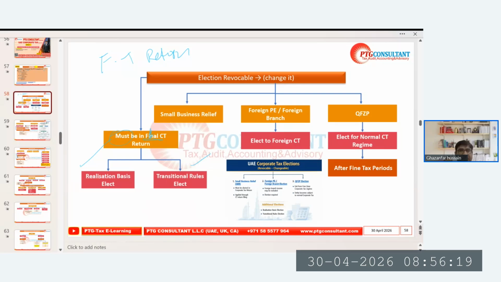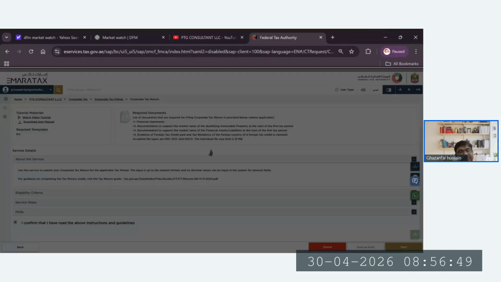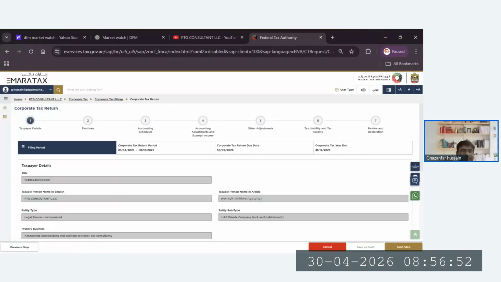So stop sharing, then share the application again. Yes, everybody can see the screen now. We're going to learn the elections directly from the portal, how they look. See, now we are starting the return here. A couple of points, we say yes, start. If we see in the taxpayer details, after that is the election.